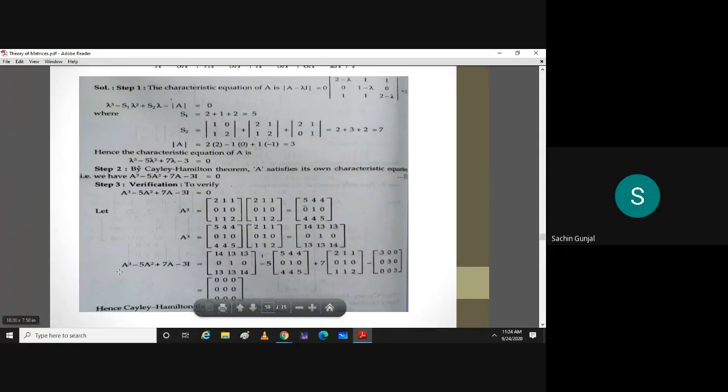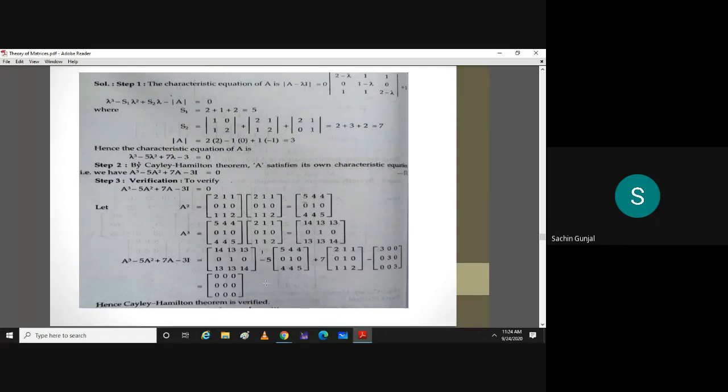Now substitute this A cube and A square in the expression: A cube minus 5 times A square plus 7 times A itself minus 3 times identity matrix. You can check that this calculation turns out to be a 0 matrix. Thus Cayley-Hamilton theorem is verified. Any doubt in verification?